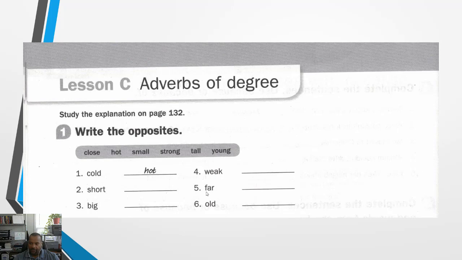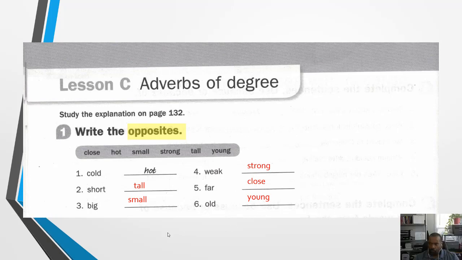The opposite of far is close. And the opposite of old is young. All right, so remember, we're doing the opposites, and these are the answers. Okay, so let's move on to number 2. All right.